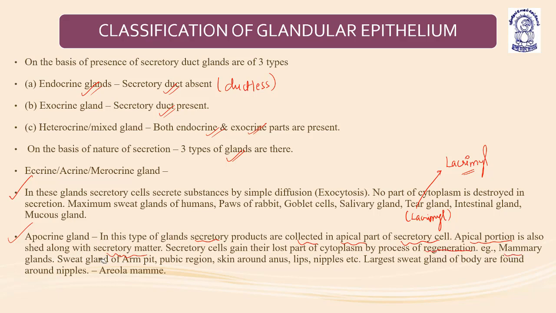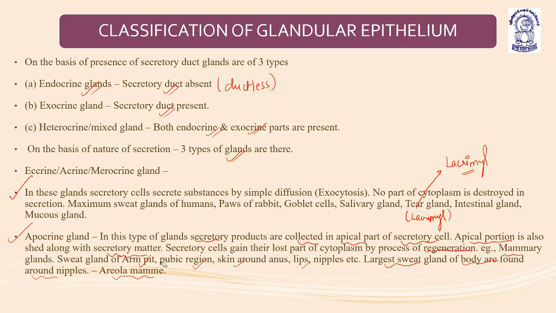Examples: mammary glands, sweat glands of armpit, pubic region, skin around anus, nipples and lips. The largest sweat glands of the body are found around nipples, areola mammae.